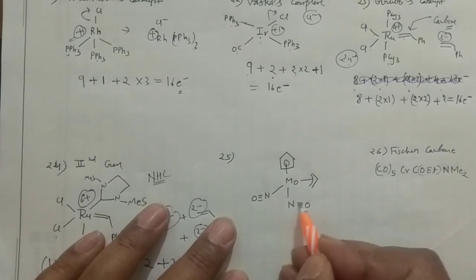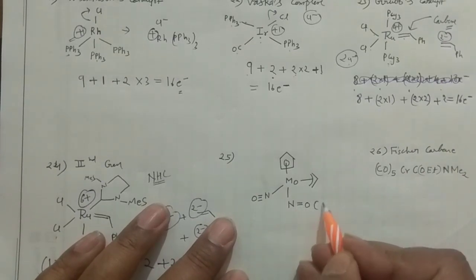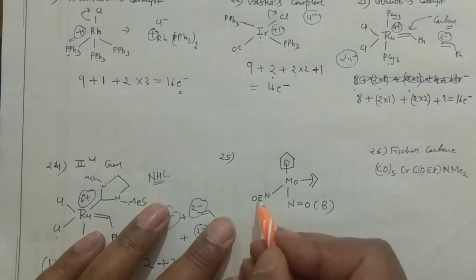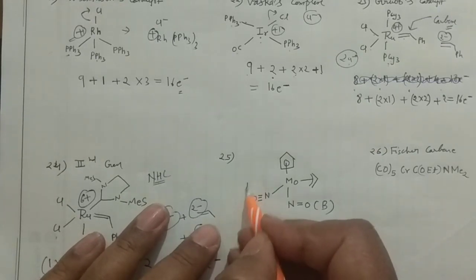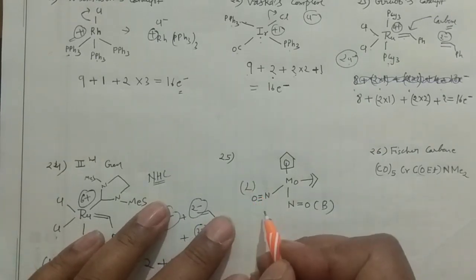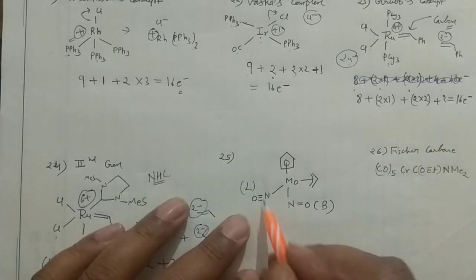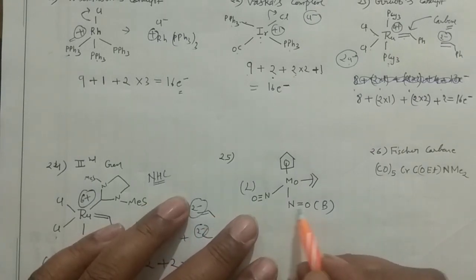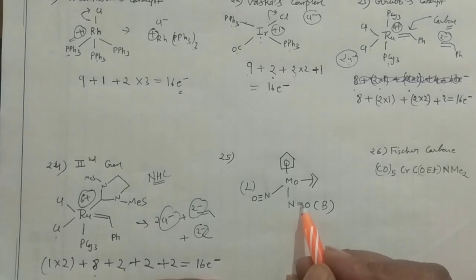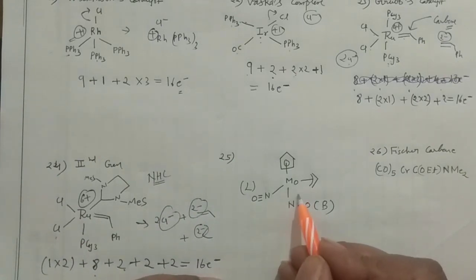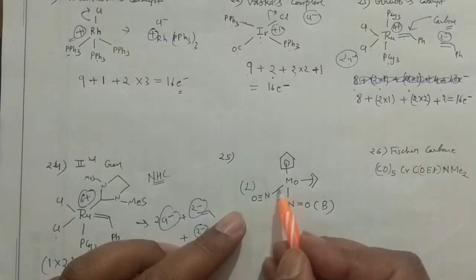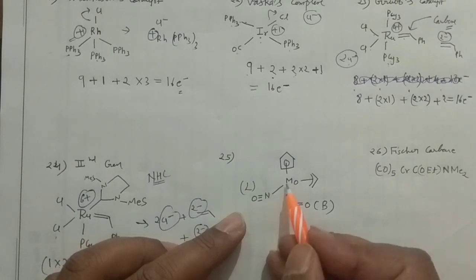You should remember, whenever this double bond is there, that means it's a bent nitrosyl, and when this triple bond is there, that means it is a linear nitrosyl. You should remember in that manner. If the double bond and triple bond are not given in the examination, and they straightforwardly write NO, then you have to check the angle. So this is 90 degree, this is bent. And in the examination this will be given in a straight line.